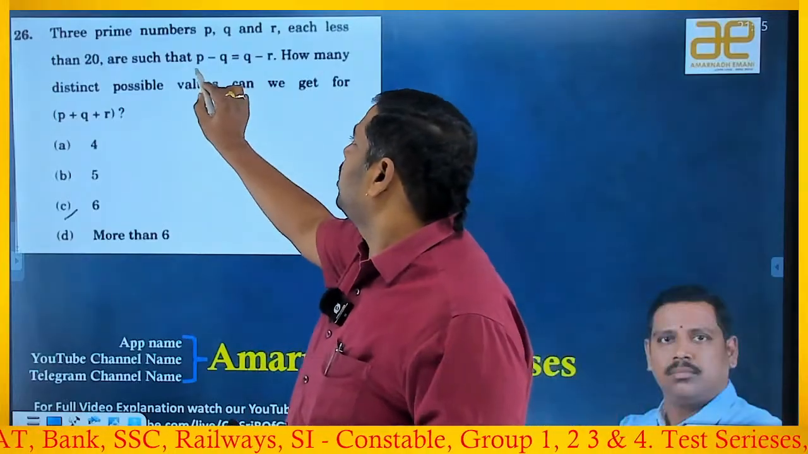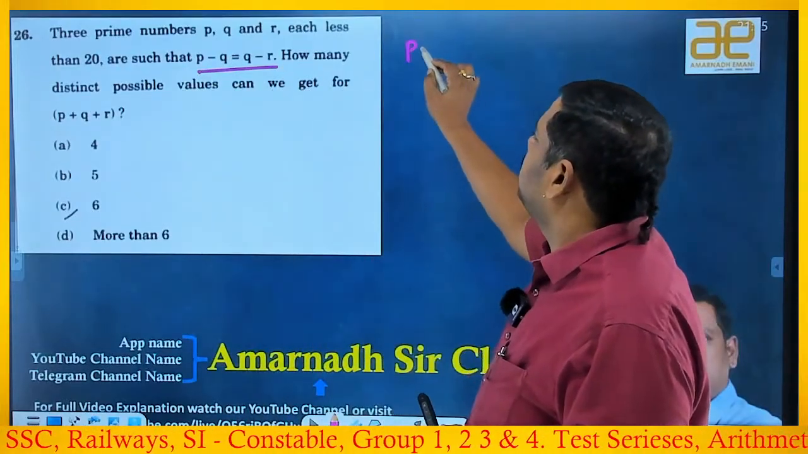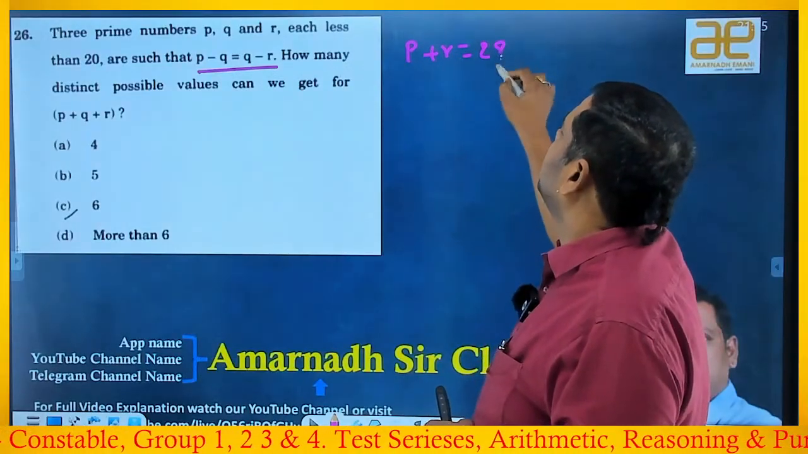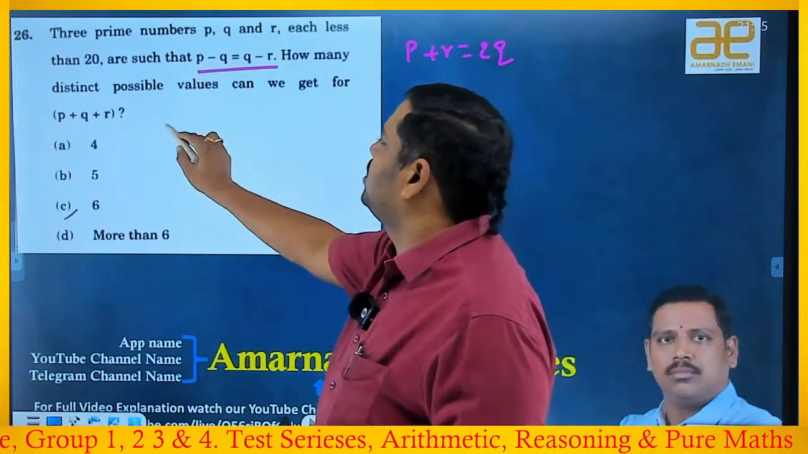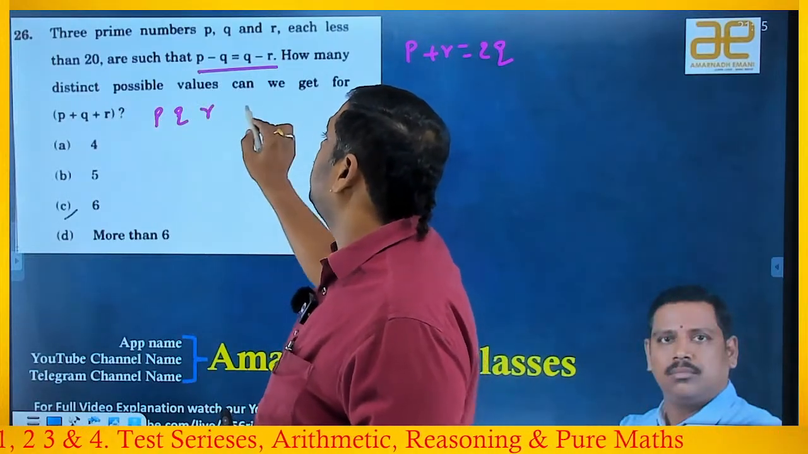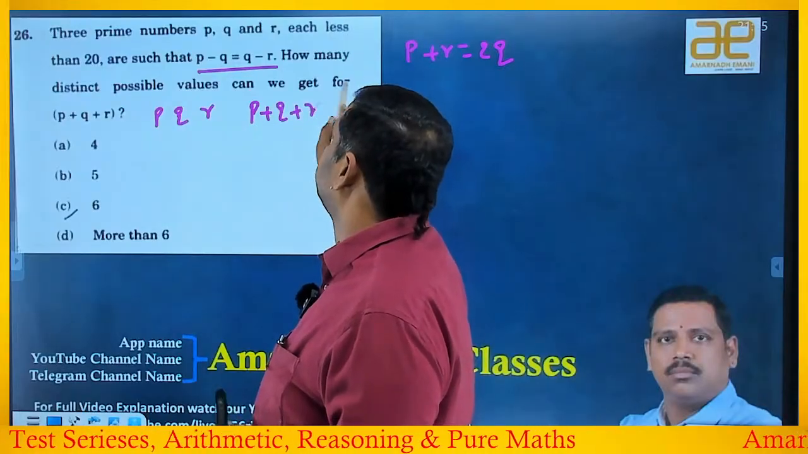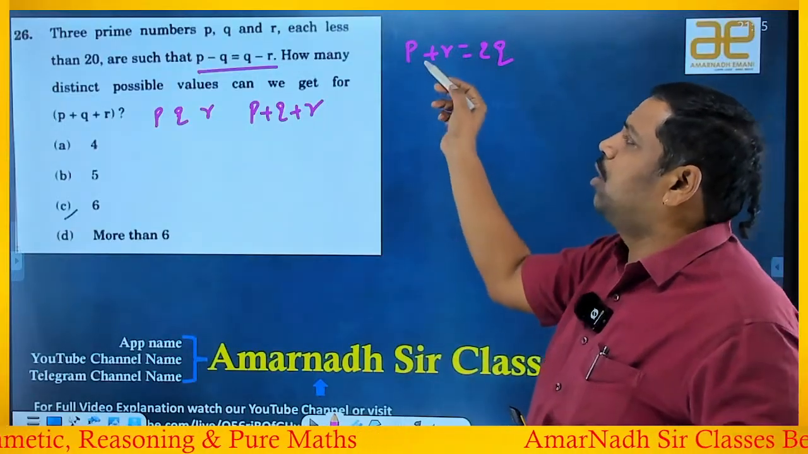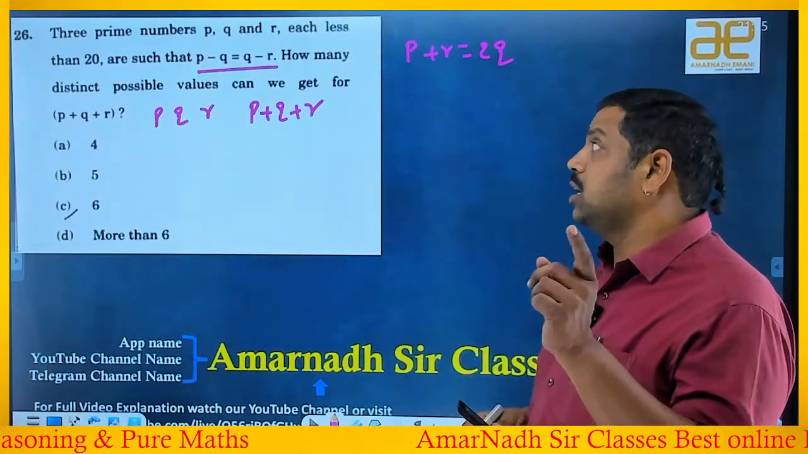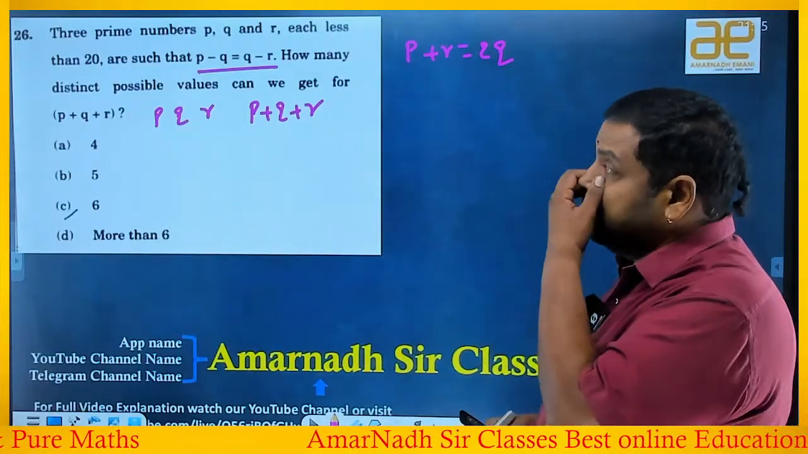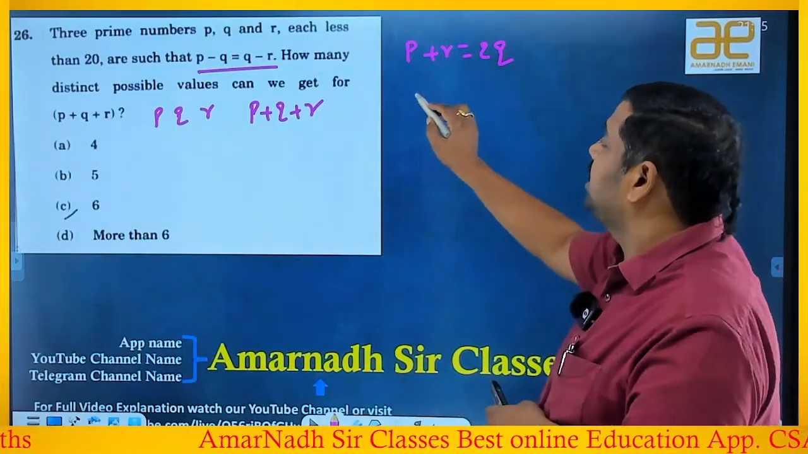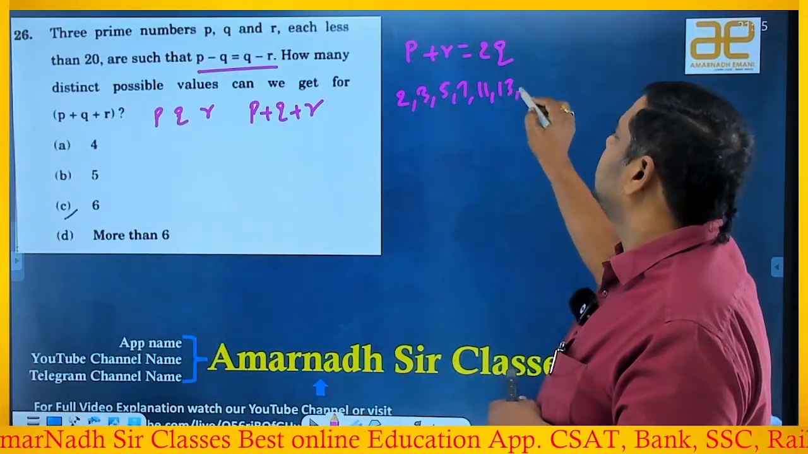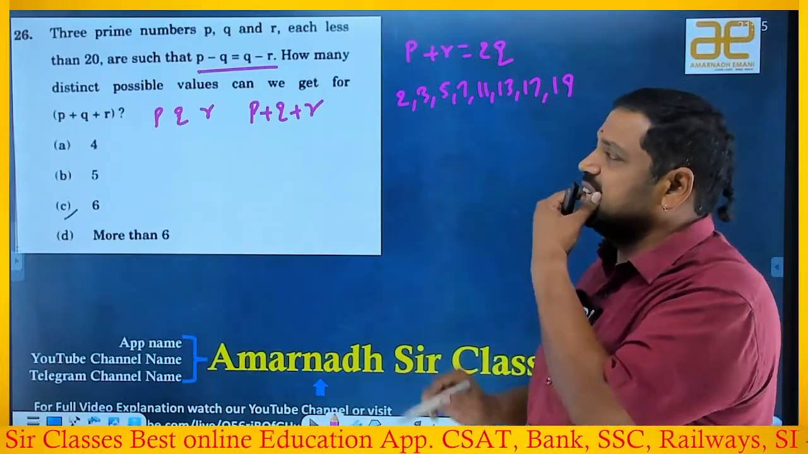Okay, now if you rearrange this equation, P minus R, move this side, plus R is equal to minus Q, move this side, it will be 2Q, right? Now the values, if you observe, P, Q, R, and distinct values of P plus Q plus R is required, right? The prime numbers P, Q, R, each less than 20. Each less than 20 means what we can say? Primes below 20 are 2, 3, 5, 7, 11, 13, 17, 19. Only I have to take these numbers, right?